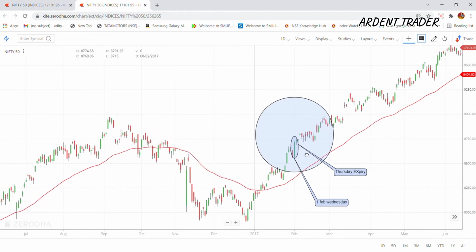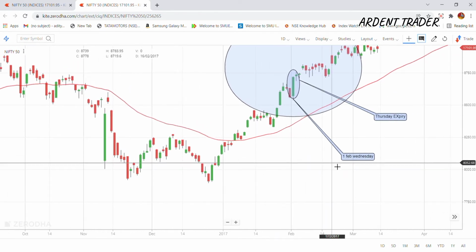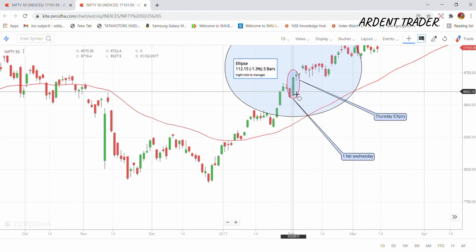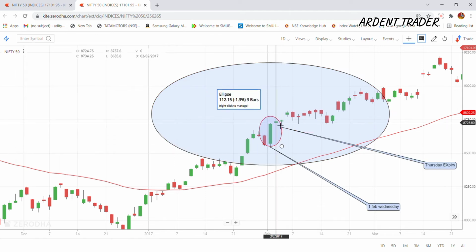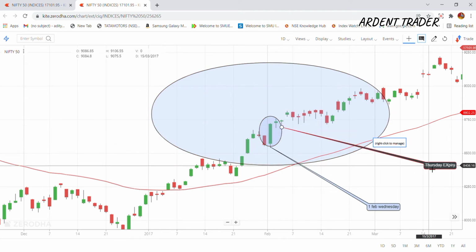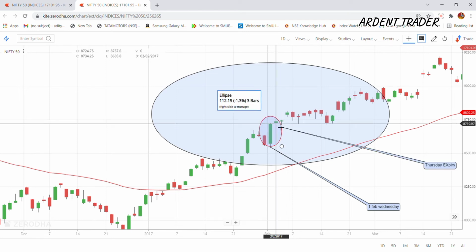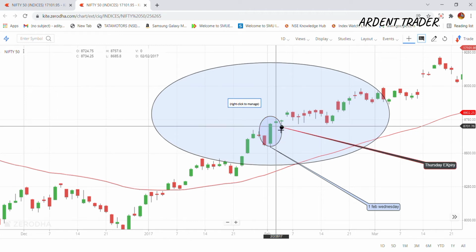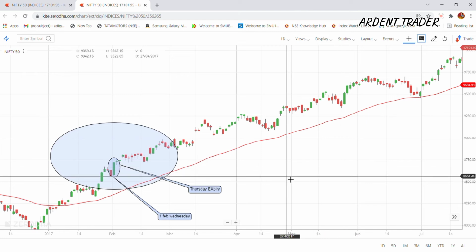In 2017 also, it is very clear. On 1st February, Wednesday, budget was announced and Nifty 50 gave a very good momentum whole day, and on Thursday a small doji like candle is formed. So on Thursday, on the last day of expiry, even though during the budget session, Nifty 50 is not giving that much movement. Likewise, I hope you are understanding what I'm trying to explain.